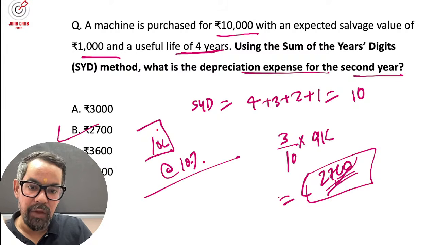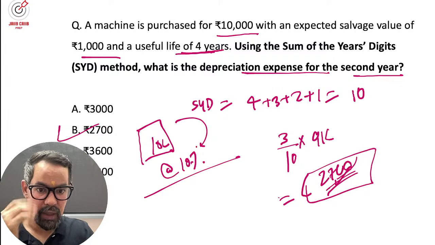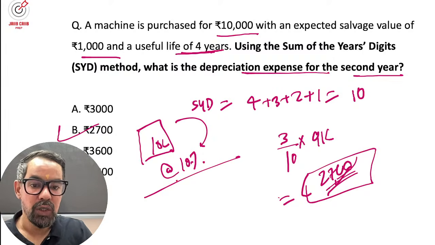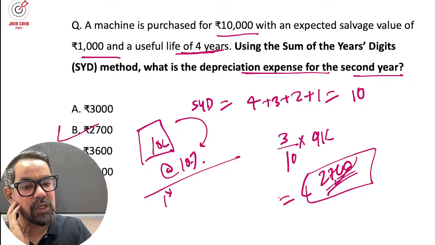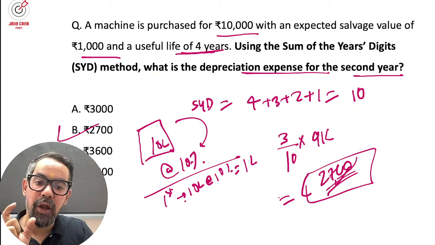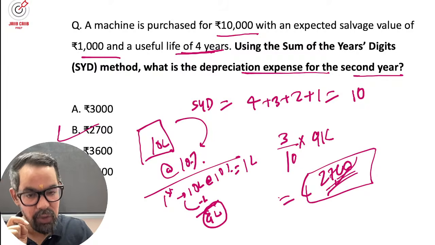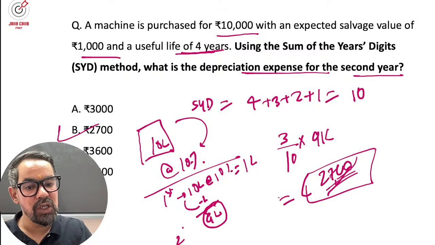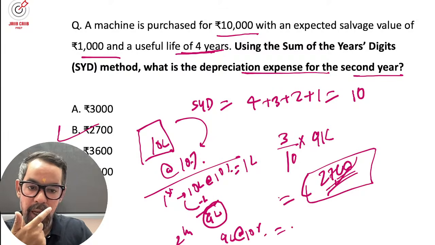If they ask you to calculate depreciation for the second or third year, you have to follow the diminishing balance. The first year depreciation will be 10% of 10 lakh, so it is 1 lakh. At the end of first year, the book value will be 9 lakh. This you have to remember. So second year depreciation will be 10% of 9 lakh, which is 90,000.